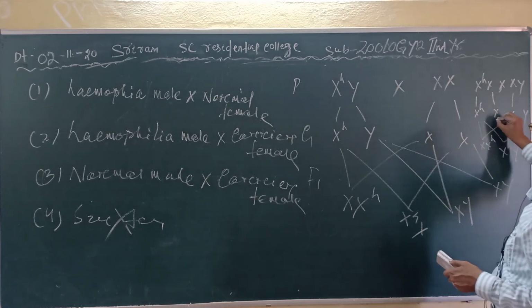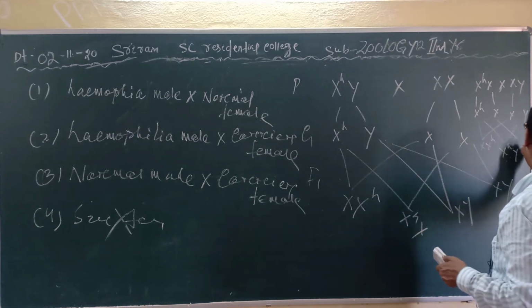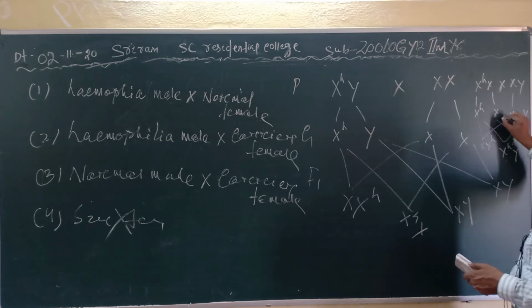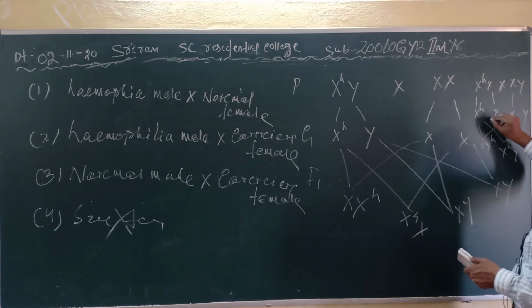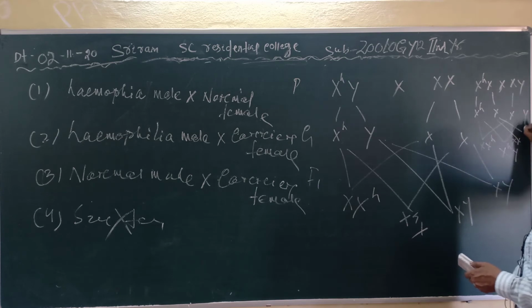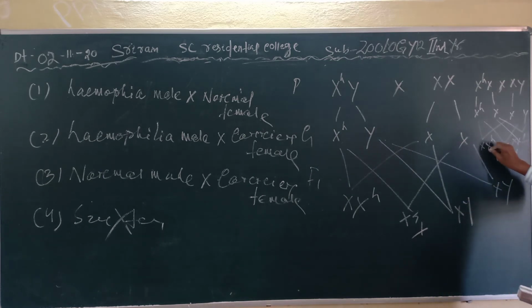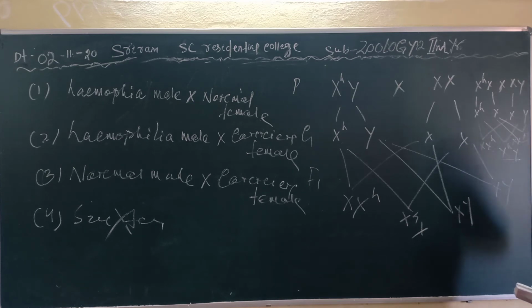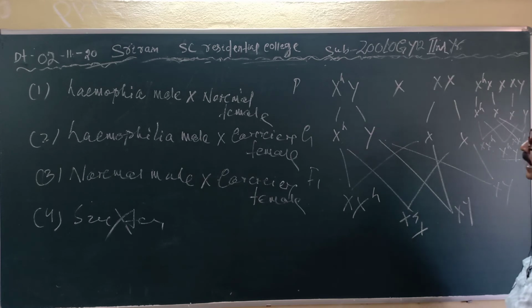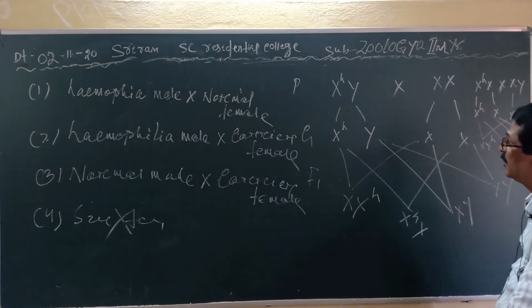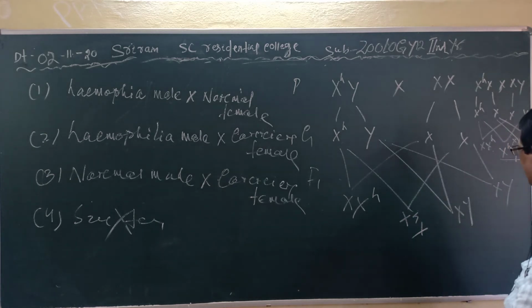If male is carrier, male is a sufferer, and here the female one is carrier and one is normal. The one male is normal and one male is a sufferer, but here one female is carrier and one female is normal, but the female is never a sufferer. Clear? Like the color blindness, the female is most of the time a carrier, but the male is a sufferer.